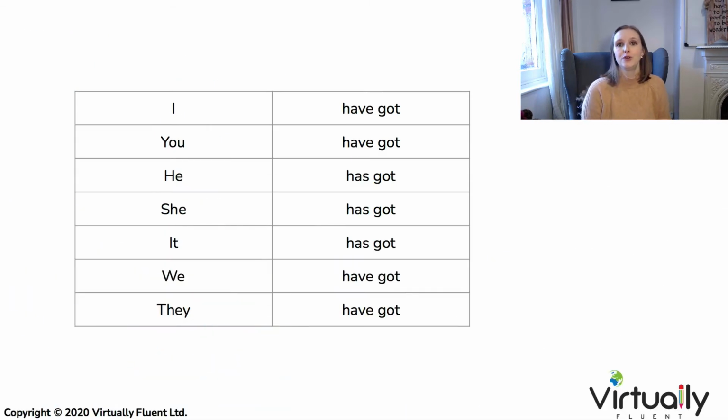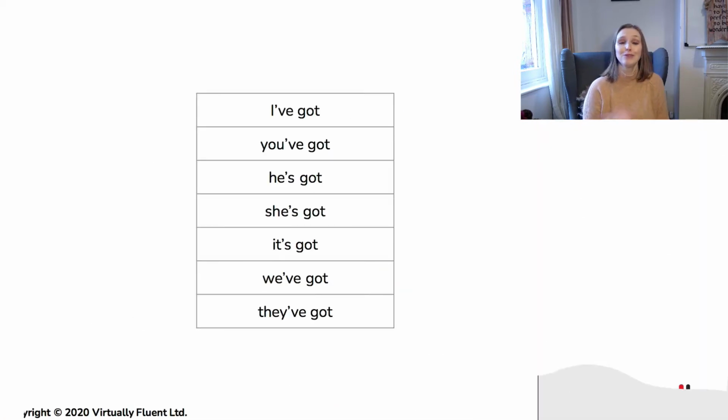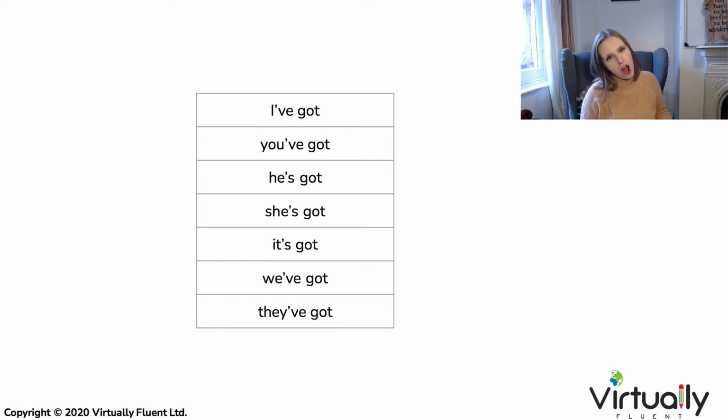So let's review the forms of this verb. I have got, you have got, he, she, it has got, we have got, and they have got. But remember, we're lazy in English. Sometimes we want to contract. We don't want long sentences, short and snappy. So I've got, you've got, he's got, she's got, it's got, we've got, and they've got.